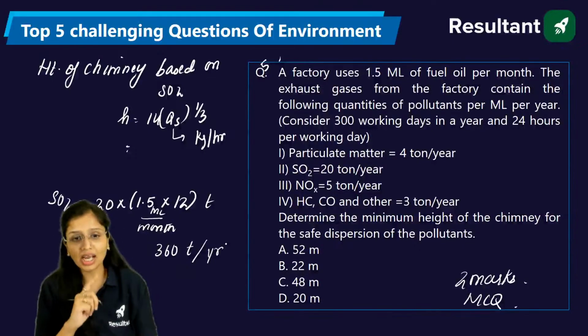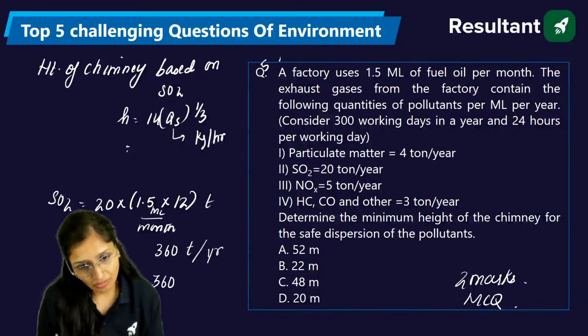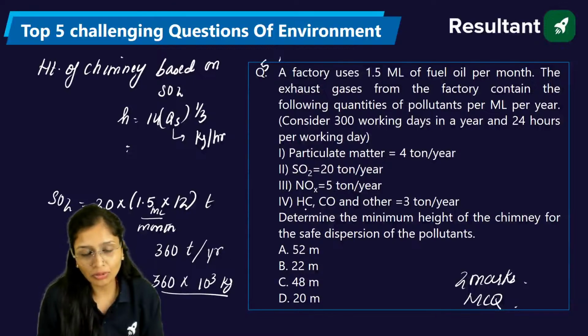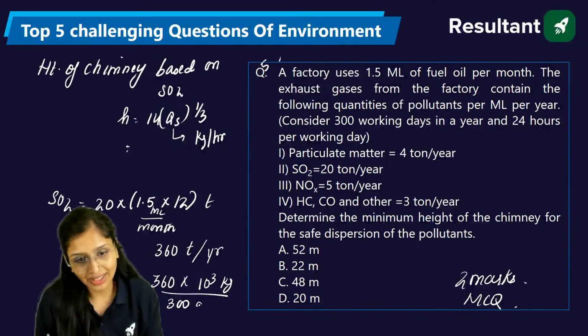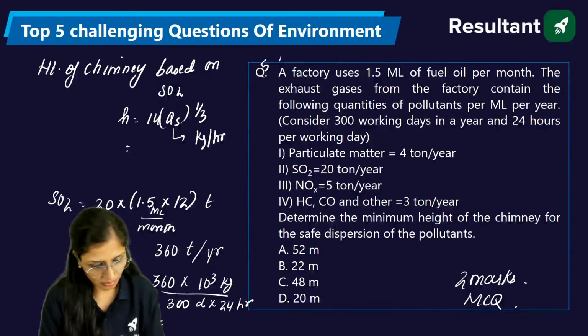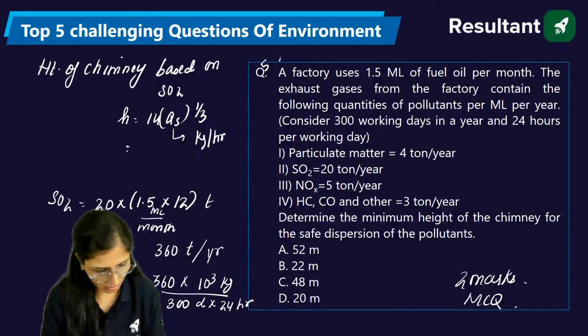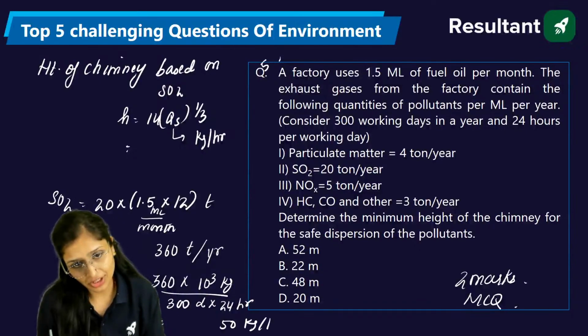But I want it in kg per hour. So again, 1 ton is equal to 1000 kg. Here it has told you to consider 300 working days, and 1 day is equal to 24 hours. So from here you will get it in kg per hour: 50 kg per hour.